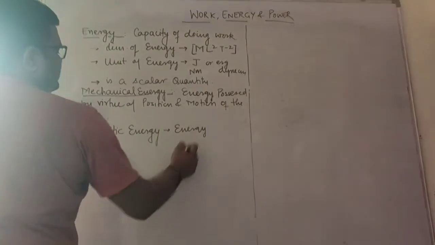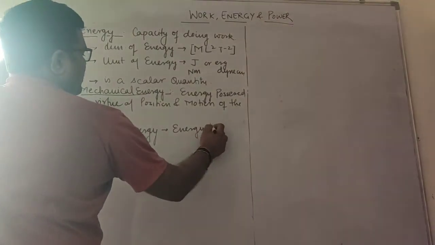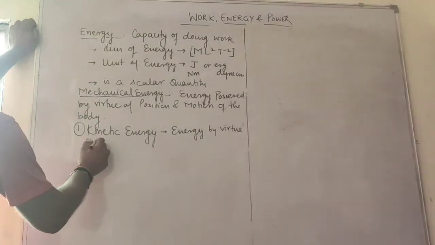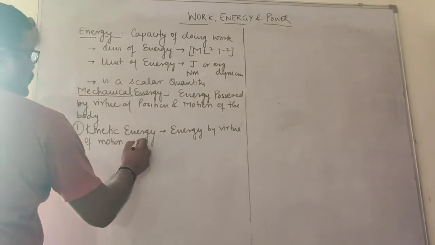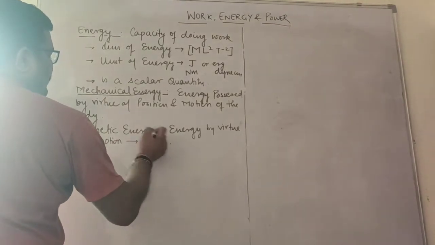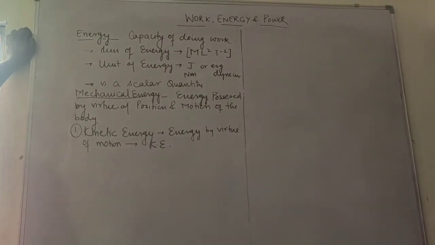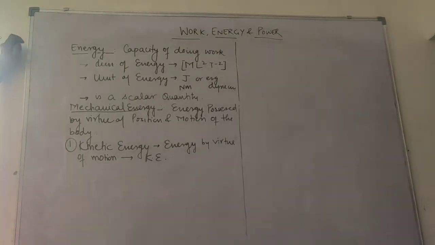Kinetic means motion. Energy by virtue of motion is known as kinetic energy. When you start from rest and move to another position, that is kinetic energy.